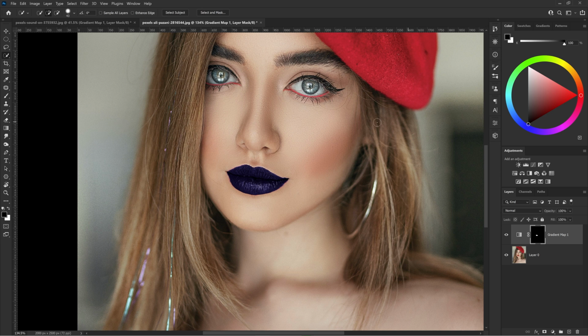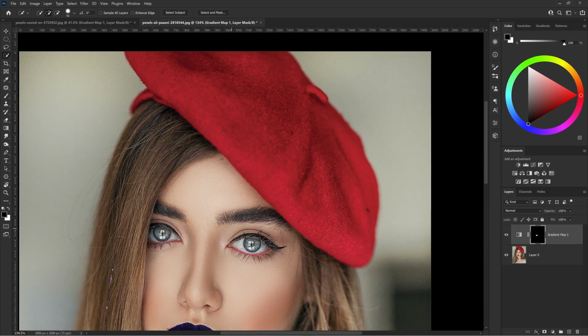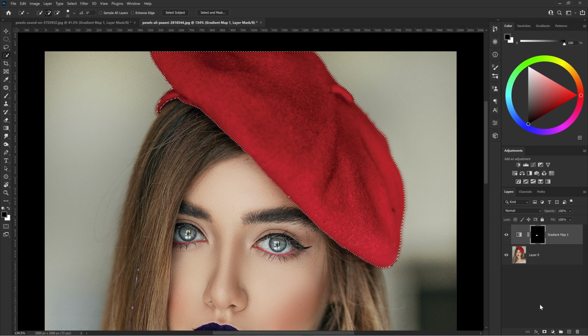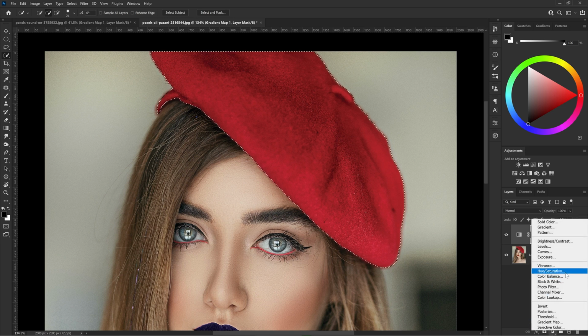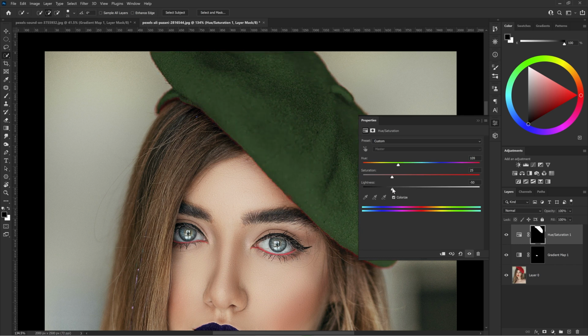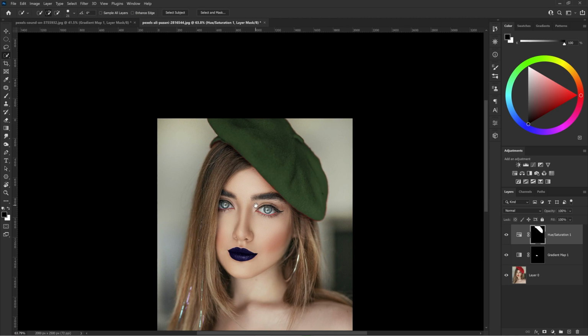Now we'll take care of the beret. Let's choose the Quick Selection tool, create a pre-selection and go to the Select and Mask option. Here we make a super fast edge correction. And when it's done, in the output options, we will select the selection and click OK. Now add a hue and saturation layer, check the Colorize option, set the dark green, and we are done.